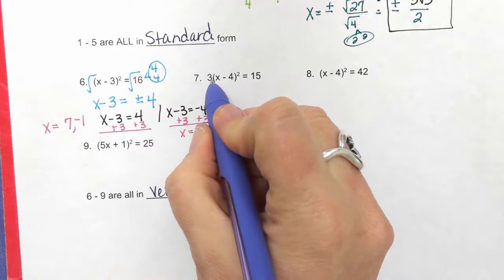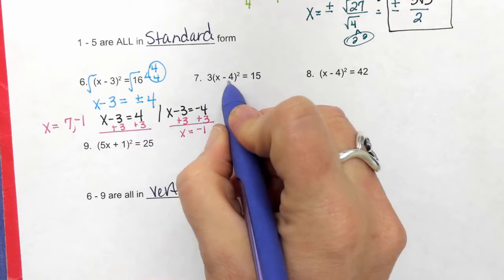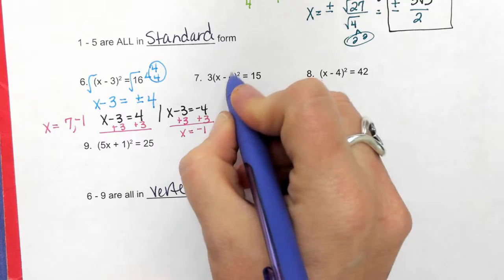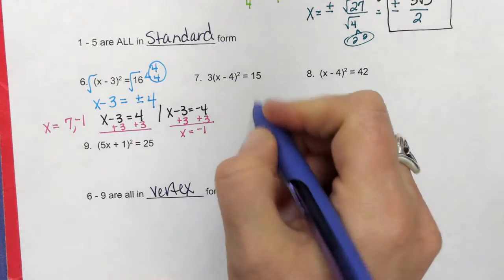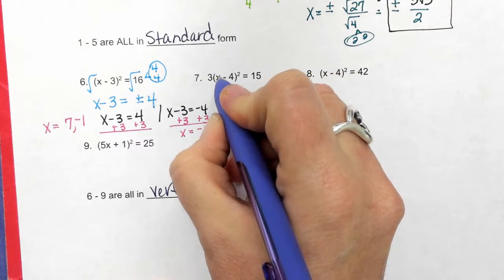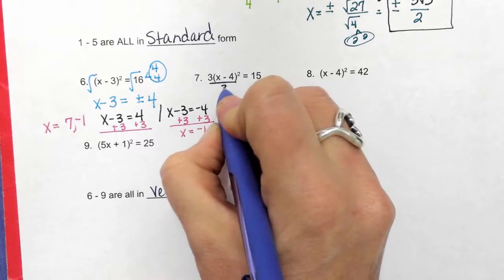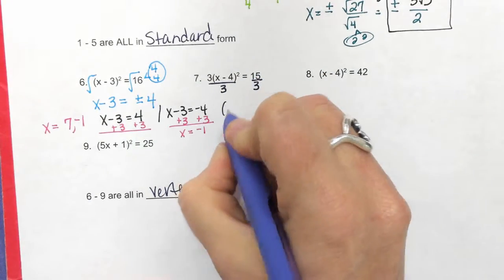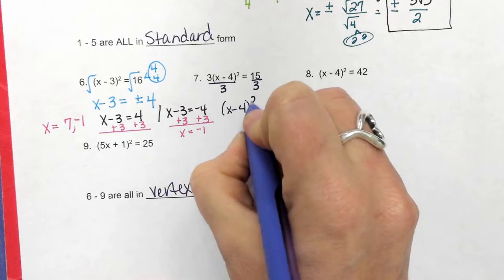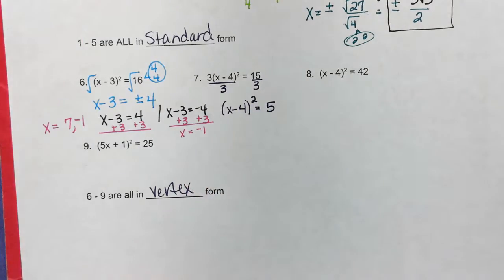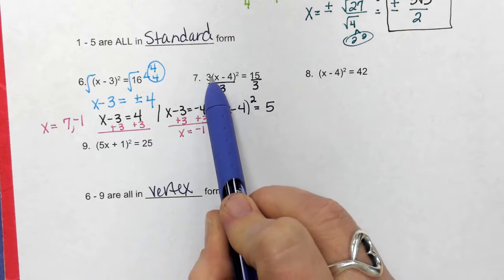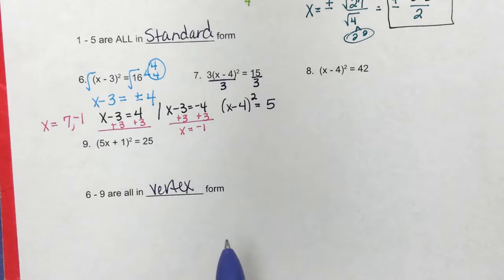Here, the difference is I have an A, and the C, the constant, is already on the other side. And I'm not going to distribute because I would have to do the squared first. My goal is to get this alone, so I'm going to divide out the 3. So that will leave me with x minus 4 squared equals 5. Again, I do not want to distribute that 3. This is vertex form. Get rid of it by dividing because it's multiplying.